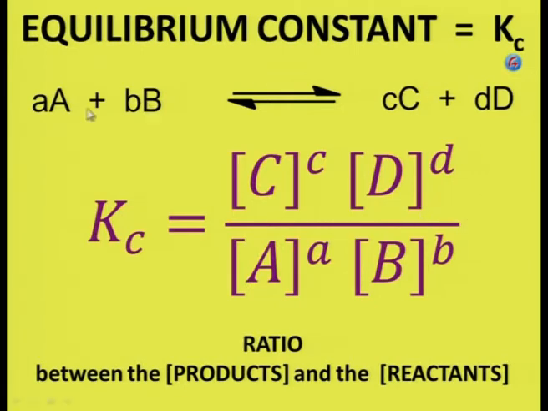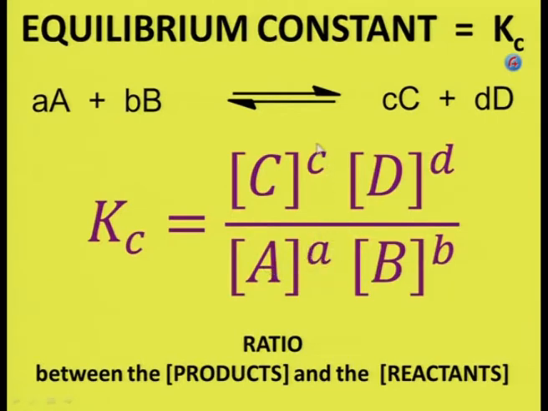So if we look at this general reaction, Kc would be the concentration of this product, C, times the concentration of the other product, D, where C is to the power of whatever is standing in front of C, and D is to the power of whatever is standing in front of D. Then the same for the reactants, A and B. So, very important, Kc is the concentration of the products divided by the concentration of the reactants.